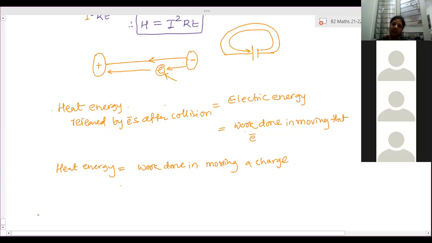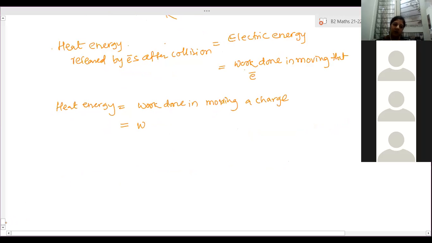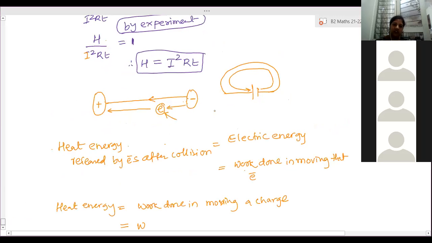So how much work is done? In the earlier part we considered that V is equal to W by Q. Potential difference is the work done per coulomb of charge. Per 1 coulomb of charge, whatever the work done is called potential difference.